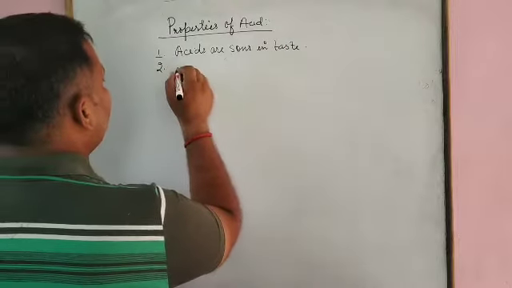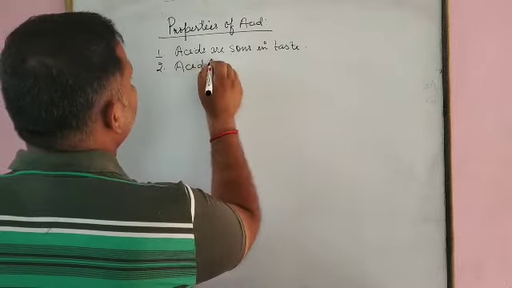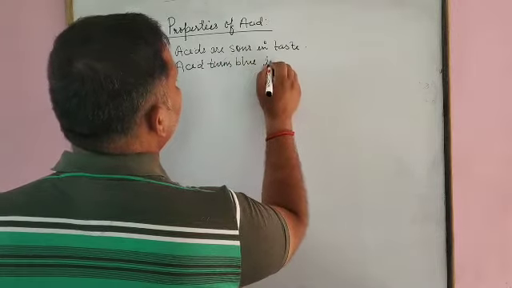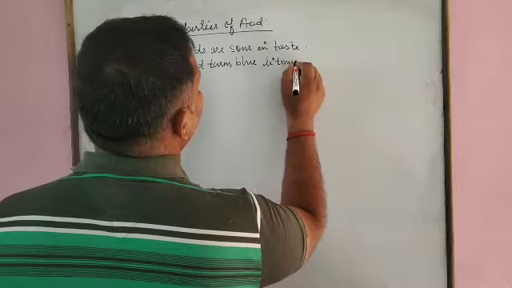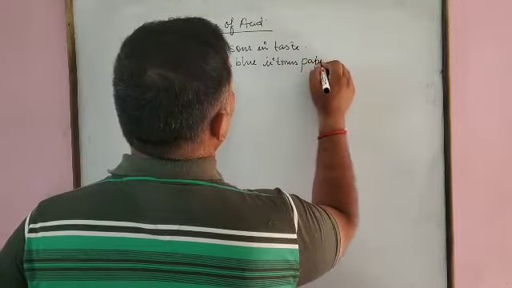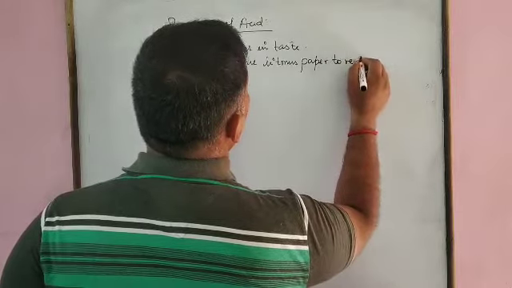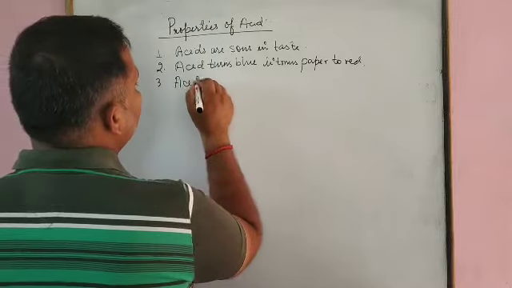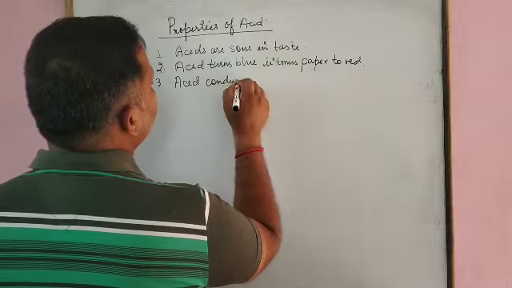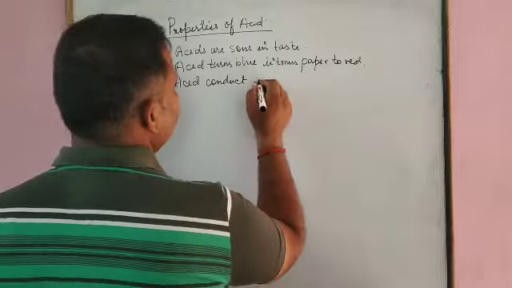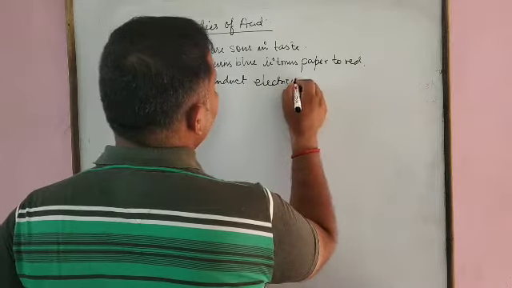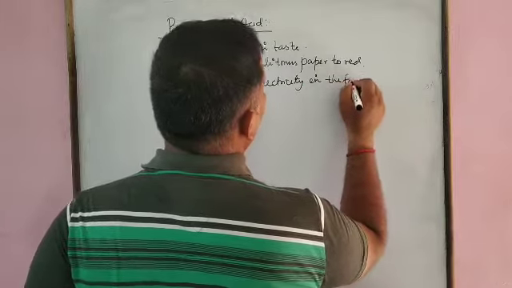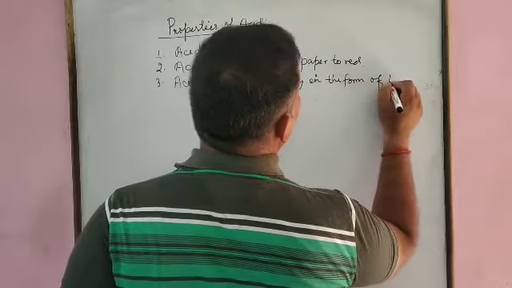The next, acid turns blue litmus paper to red. Next, acid conducts electricity in the form of electrolyte.